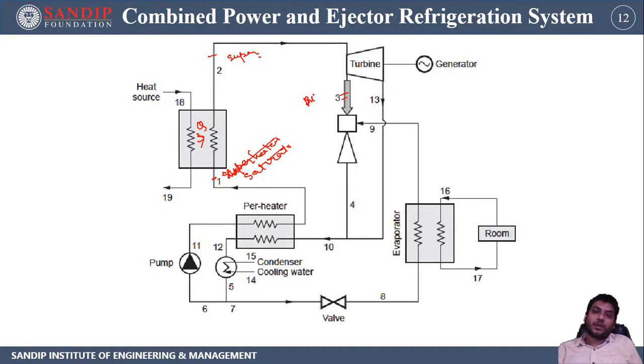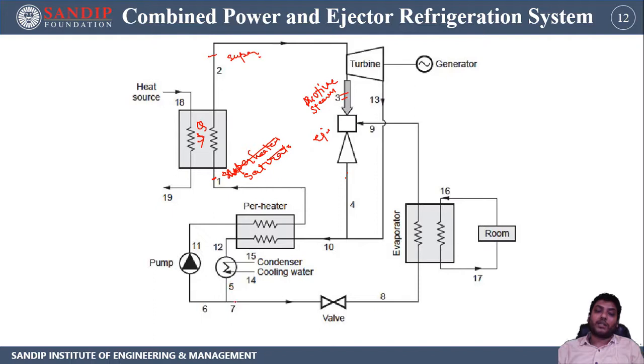After the turbine, it acts as a motive steam, and that motive steam is transferred to the ejector. This is our ejector. After the ejector, the steam is supplied to the heat exchanger, where the preheating of that saturated steam is done, and after that it goes to the condenser, where there is a conversion of steam into water.